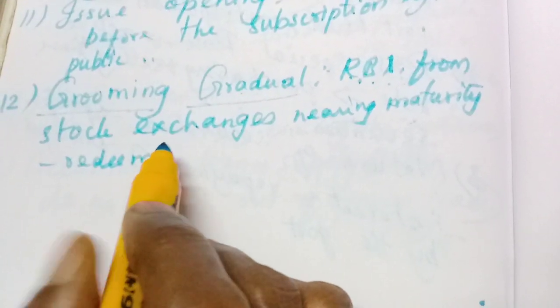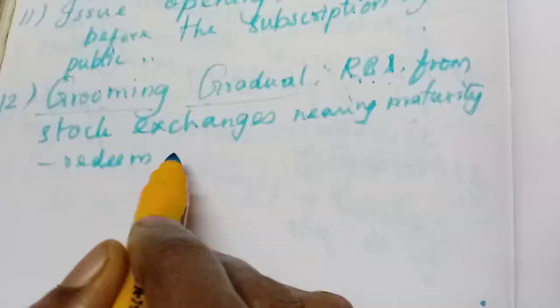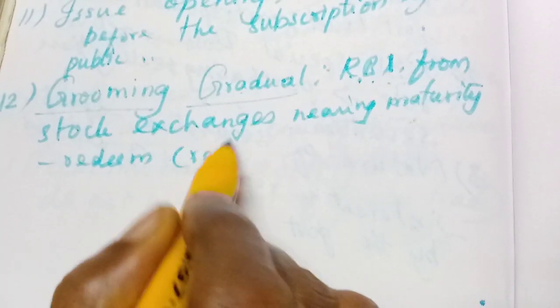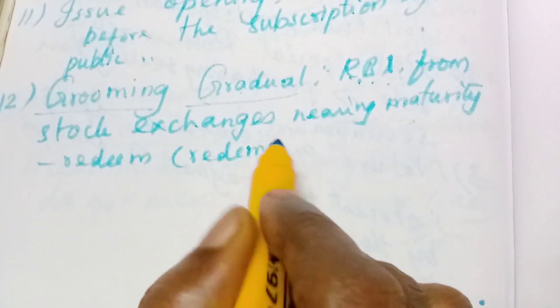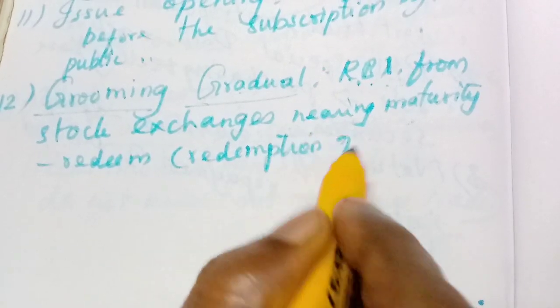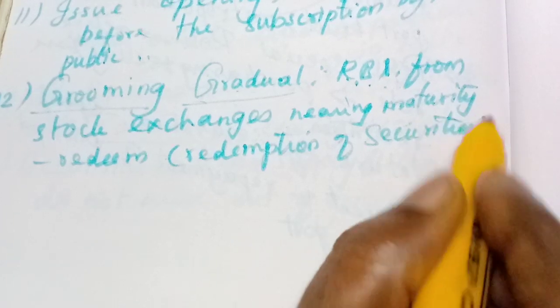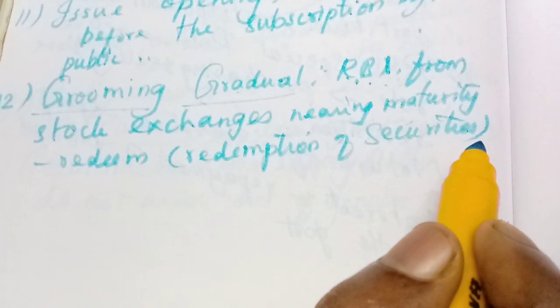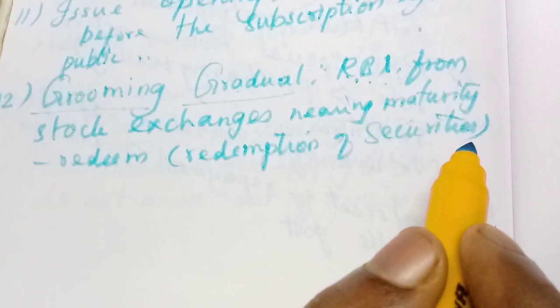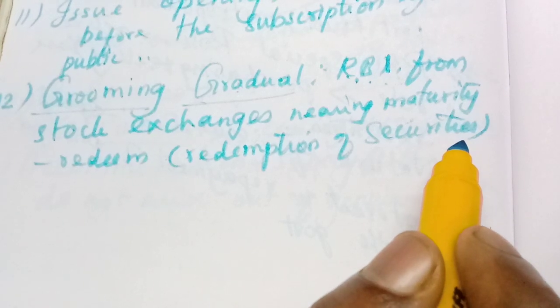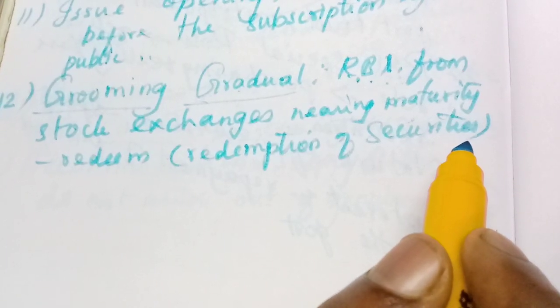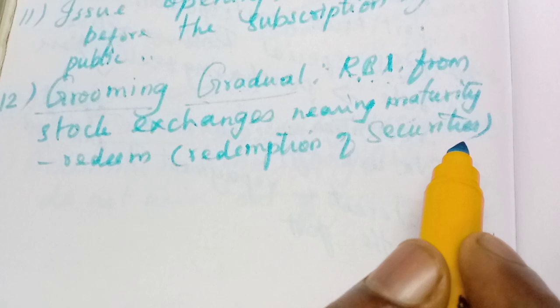That is called redemption of securities. They have many securities that should be redeemed. So they know that within 20 days they have to redeem a large sum, maybe 100 crores or 2000 crores.